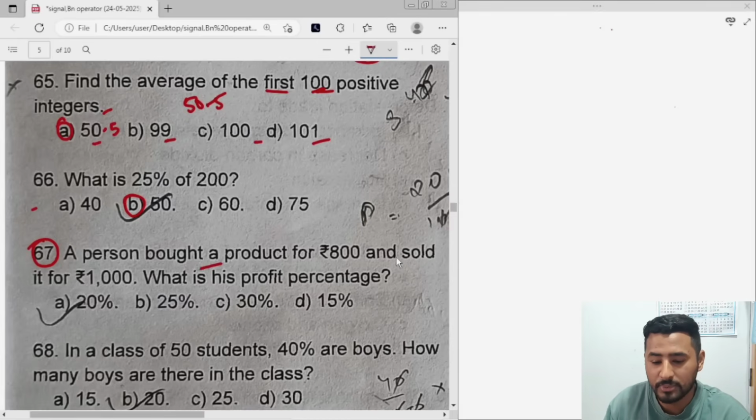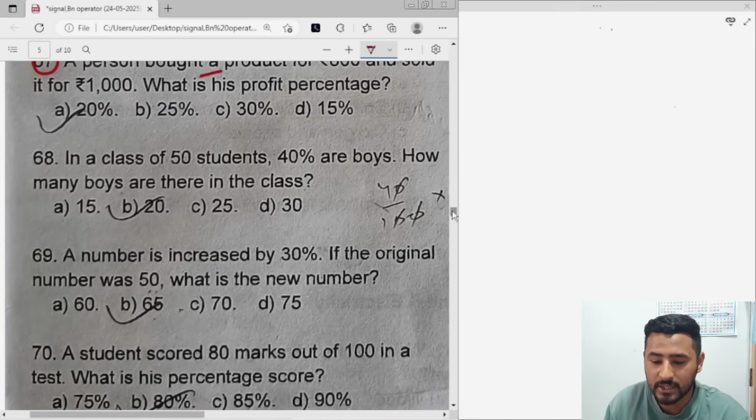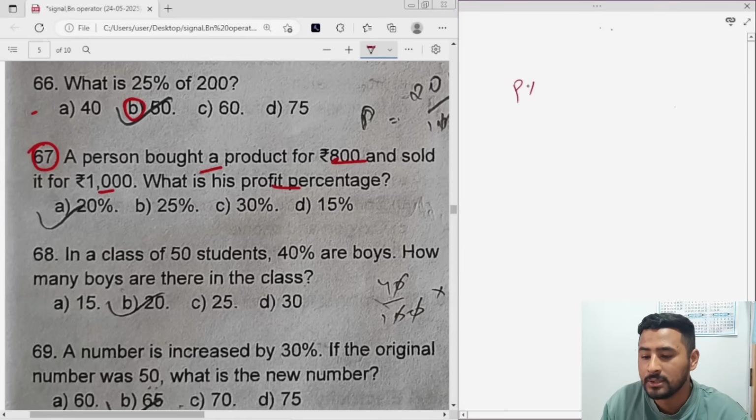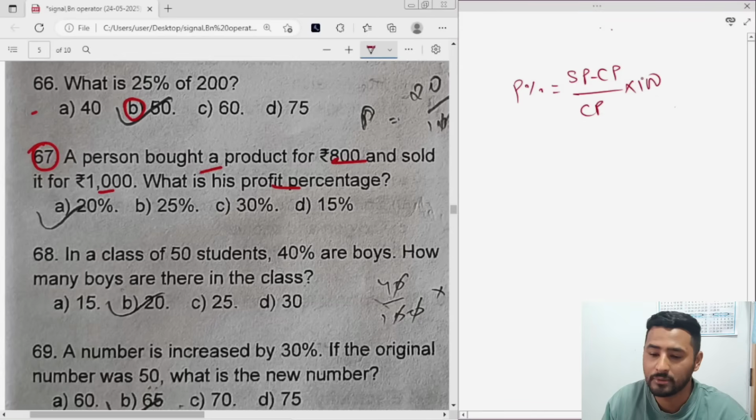67. A person bought a product for rupees 800 and sold it for rupees 1000. What is his profit percentage? Now you all know the profit percentage formula. Profit percent is selling price minus cost price by CP into 100, right? Just use this formula.